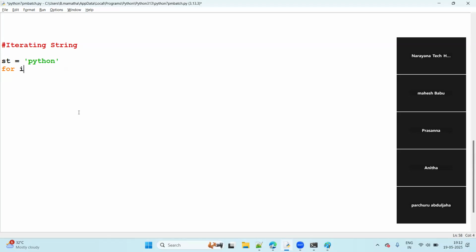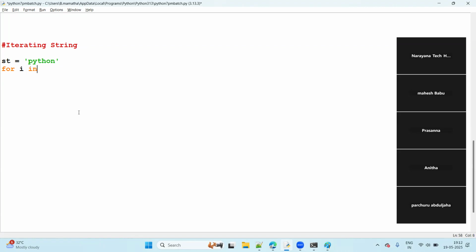Generally, you consider I for iterator, right? If you observe any language, let's take C, C++, Java, C Sharp, anywhere, for loop means we use I. Some people think that I is fixed for the for loop. We should use I only, because in any textbook, I only is there. In our college days also, our lecturers used I only in the for loops. Why I, we don't know. I for what? Iterator. That's why generally we use I. You can take any character also, guys, right?